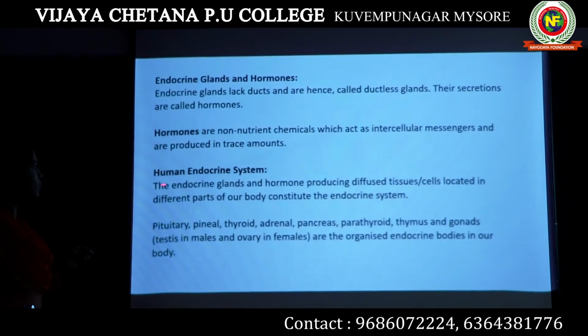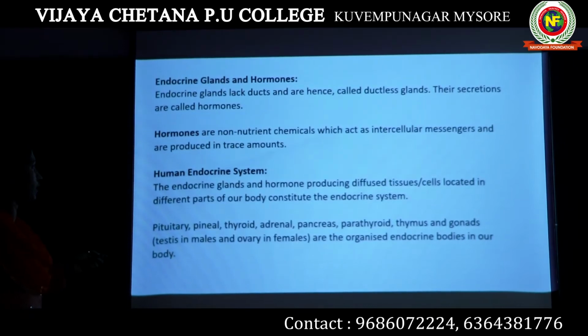Now, in today's class, we will study the whole human endocrine system.